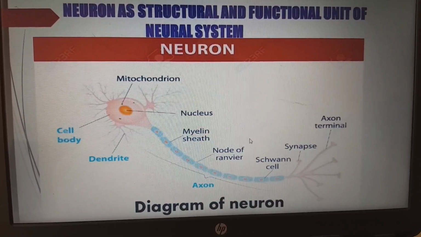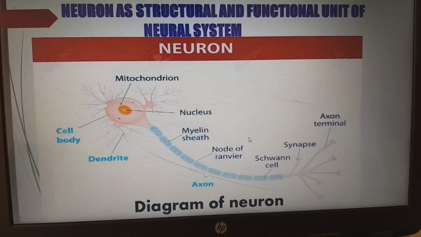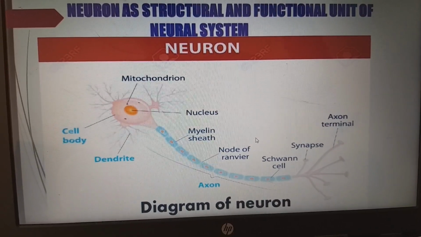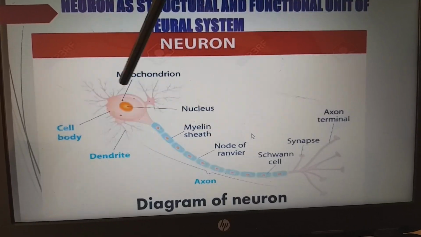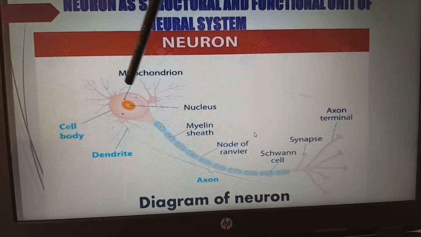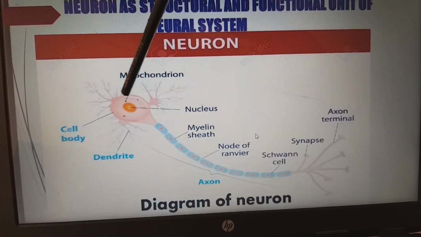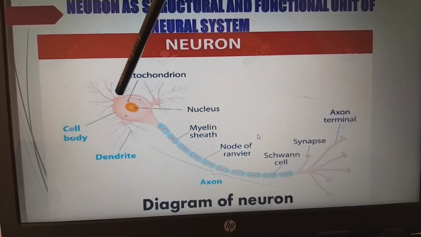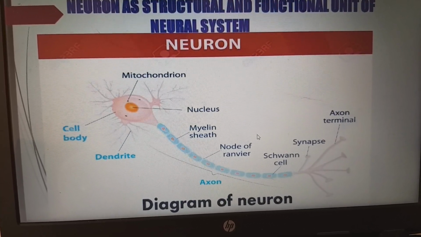Coming to the neuron as structural and functional unit of the neural system. This is the diagram of the neuron. Now we are going to discuss this diagram. Initially we have the dendrites, these tree-like projections, and the center spherical organelle which we call the cell body or perikaryon.